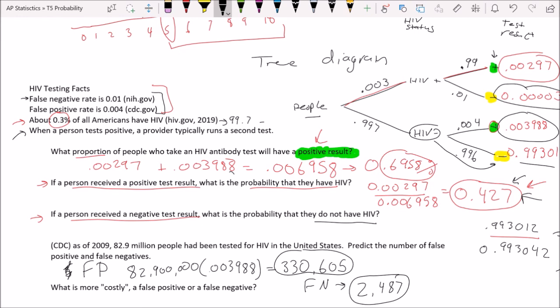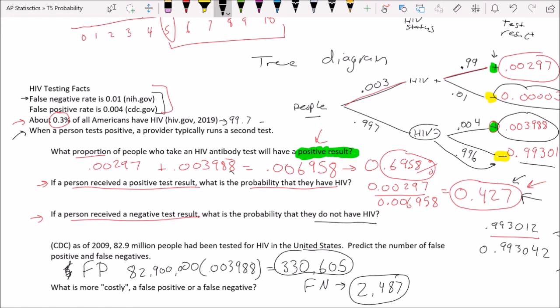And then there were also a handful of people that had a false negative, which means they had HIV, but were walking around not knowing that they had it, even though they'd been tested and done everything right. So here's the question at the bottom. What's more costly, a false positive or a false negative?